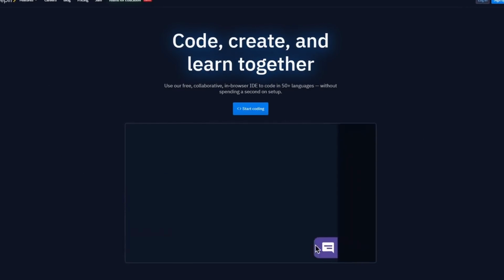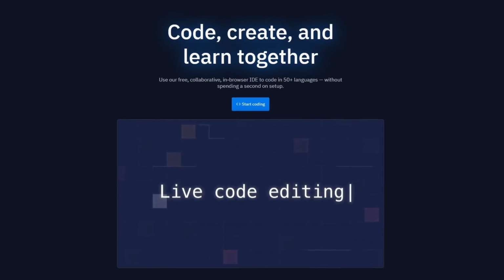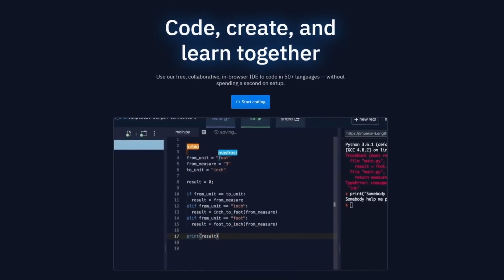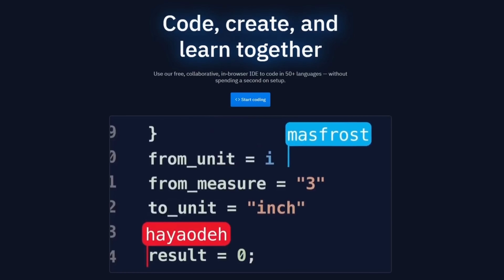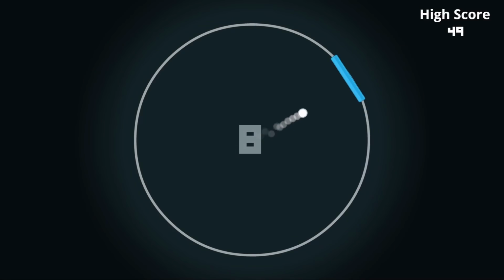Replit is a free in-browser IDE to help people code in more than 50 languages. It also has this really neat feature where you can code at the same time as your collaborators, kinda like using Google Docs. Which is all cool, except for the fact that I'm not really focused on programming or being a programmer, and I don't even really know one programming language, to be honest.